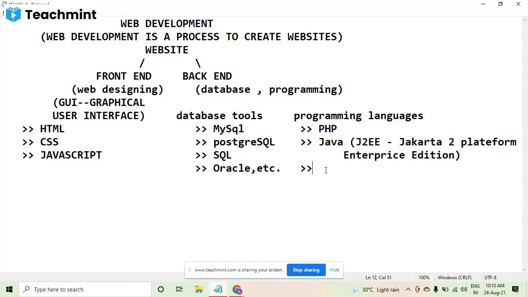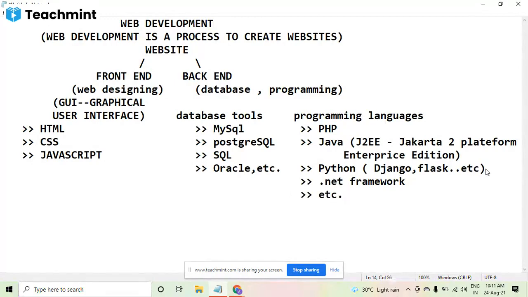Then with Python also you can develop websites, but at that time you need to use some frameworks. Frameworks like Django could be there, or Flask could be there. There are many frameworks. These are the frameworks which can be used in Python to develop a website. And there is one more thing: you can go for the .NET framework also. .NET itself is a framework. So there are many tools, many types of programming languages, many technologies which you can use for your website development.